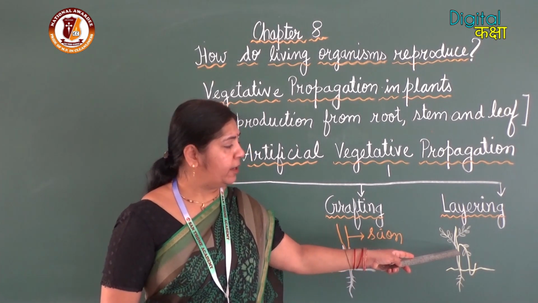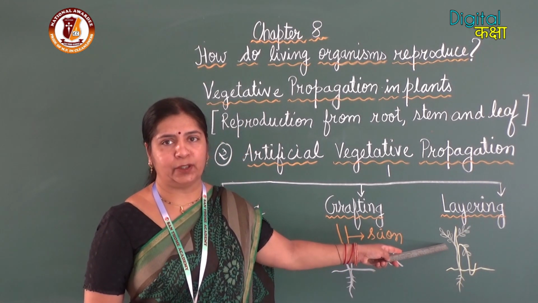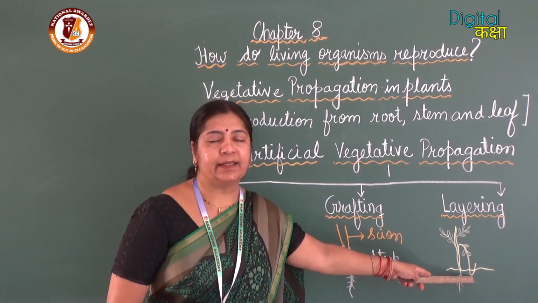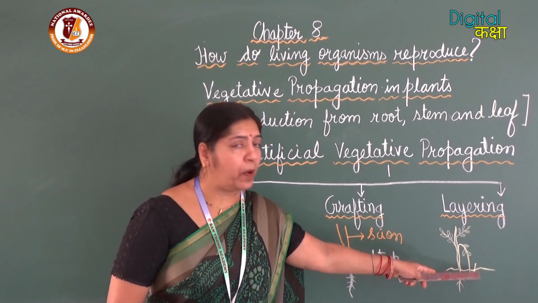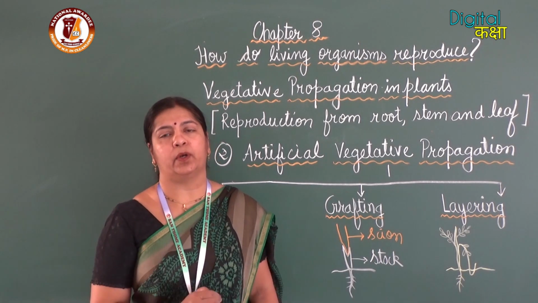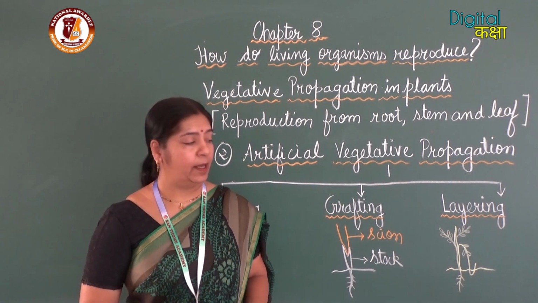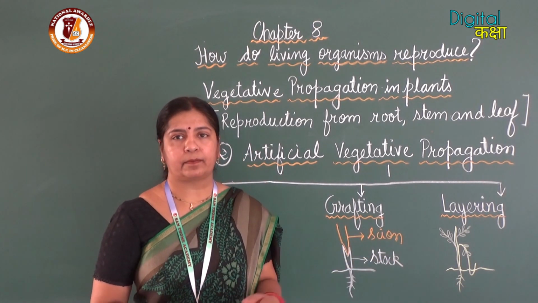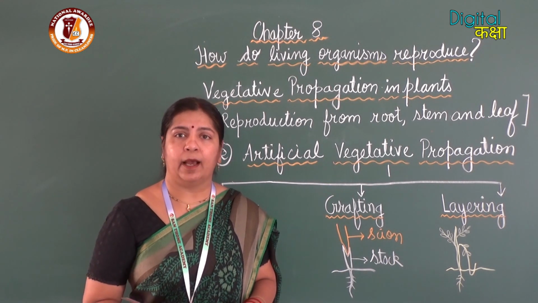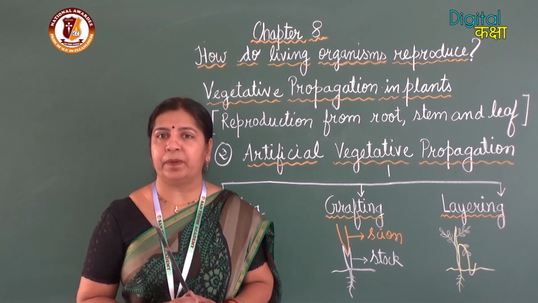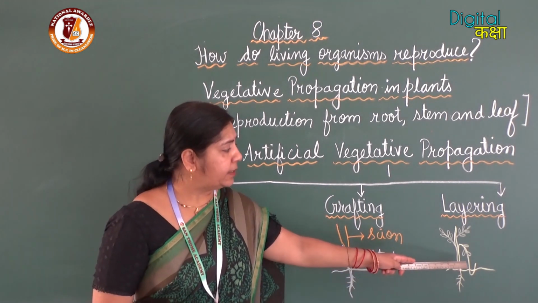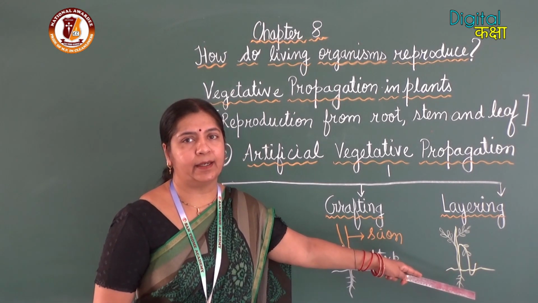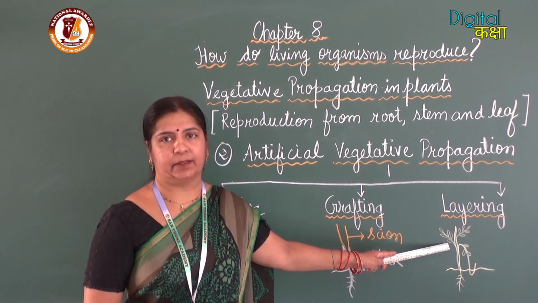So as you can see, we will take a lower branch of the plant and bend it down into the soil, press it under the soil. The tip of the branch will be left above the soil. After some time, this tip will start growing and it will develop into a new plant. When it starts growing, then we will cut this bent branch and separate the offspring and the parent plant.